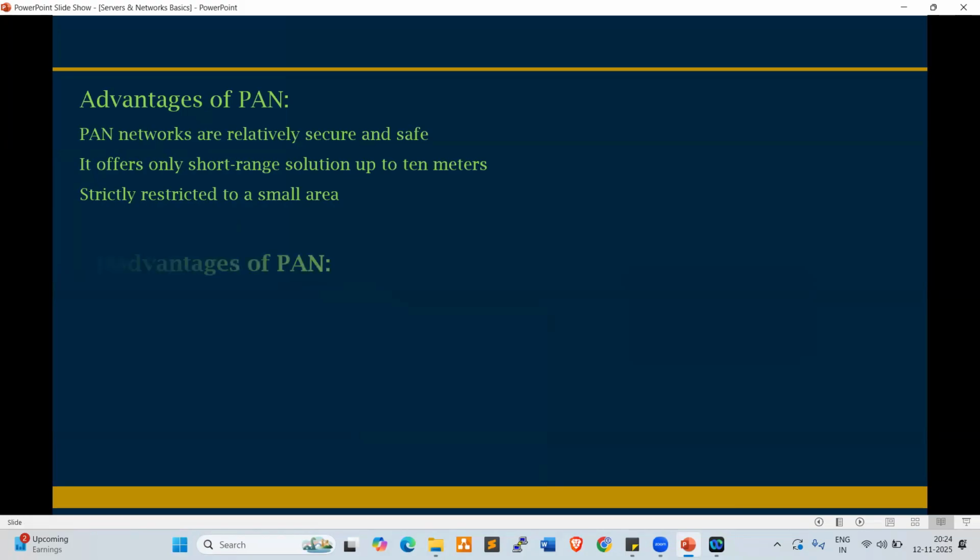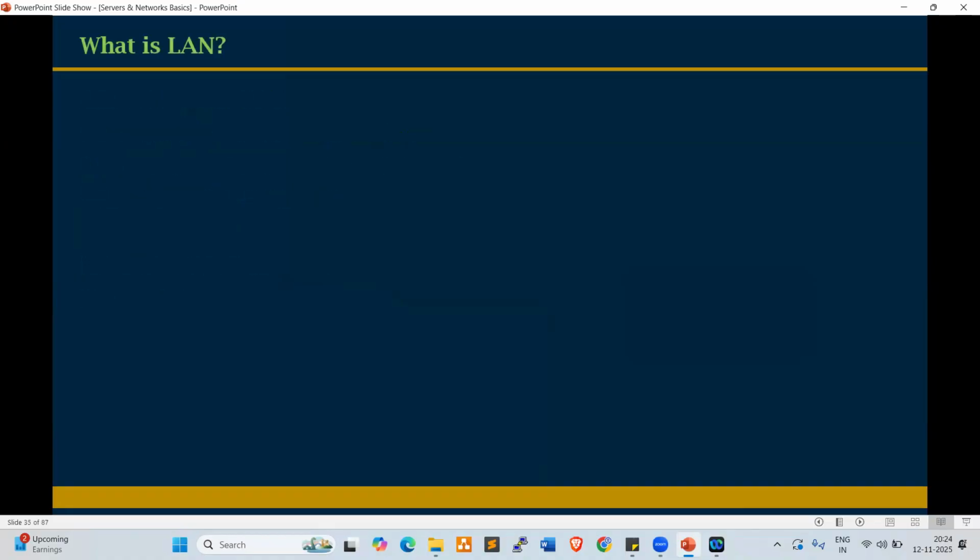Disadvantages. Look at this. Here, only one disadvantage, which is distance limits. Within the 10 meters only, we can use the PAN devices. Next one. Look at this. This is very, very important.